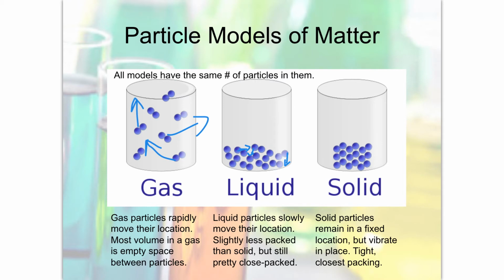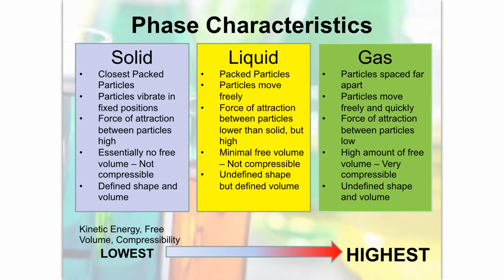And we call that open space free volume. So this is just a summary of all the aspects of each phase from a particle standpoint, right? Now, you're going to have to know this, because this is what's going to describe each one of your phases from a particle model standpoint, and also help you understand why the properties of a material are what they are in each one of these phases.